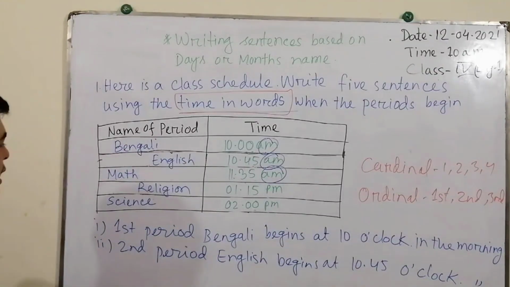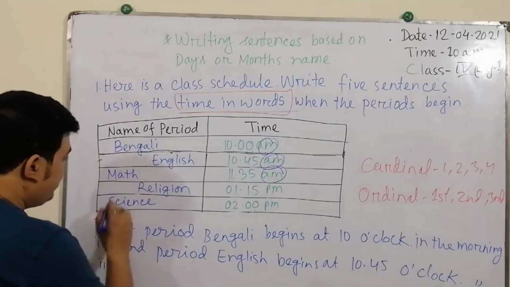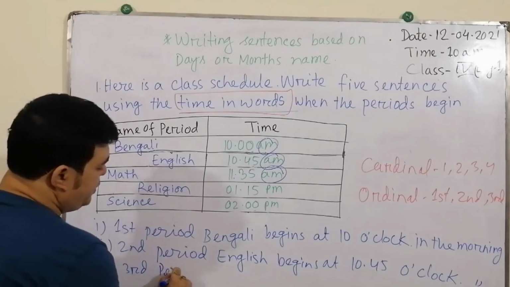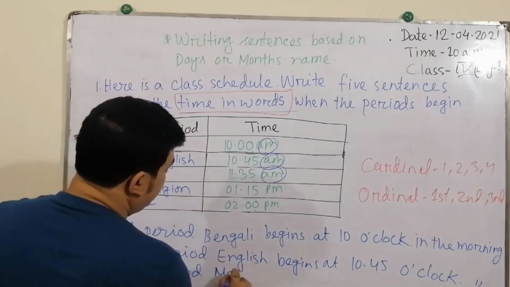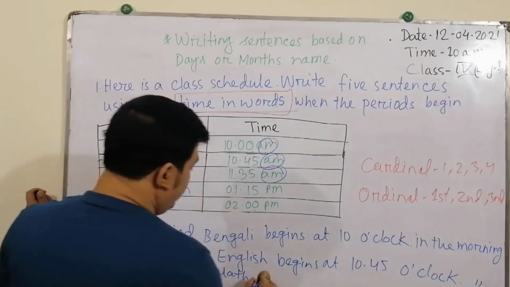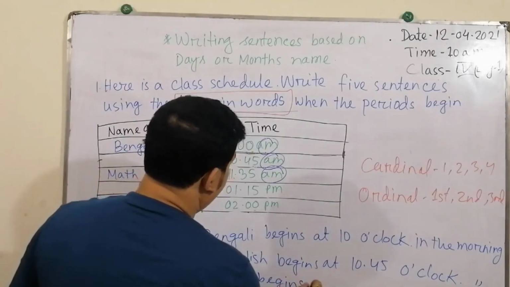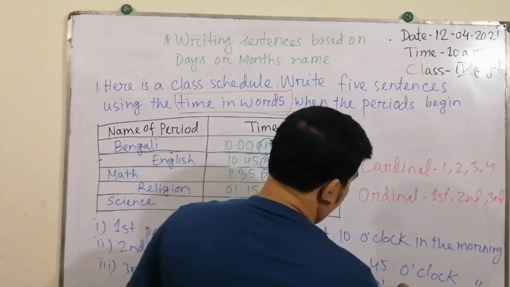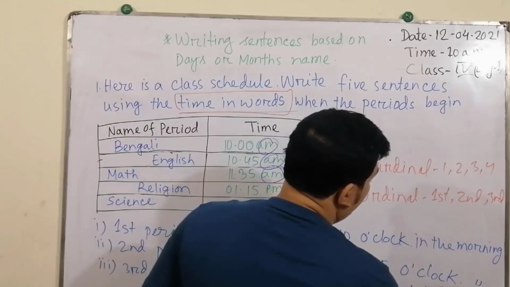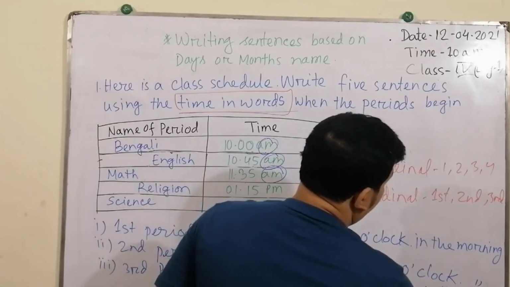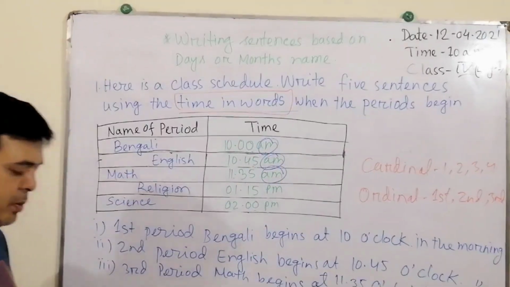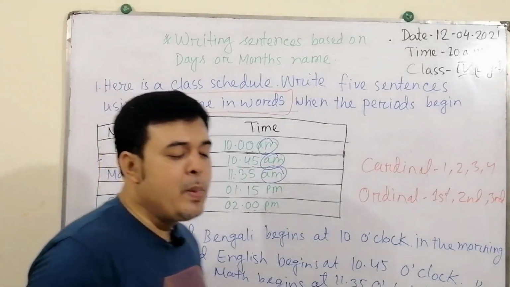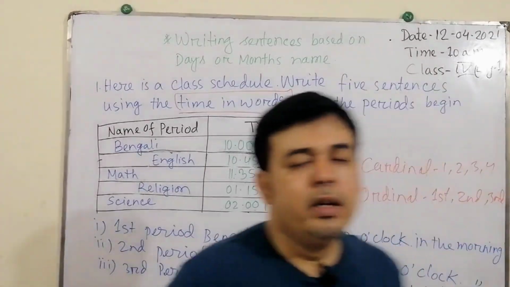And number 3, math, okay? So what is happening about math? Third period, math. Begins when? Begins at 11:35 o'clock in the morning, okay? You know it better that before 12 p.m. the whole time we consider in the morning. So these 3 classes were in the morning.